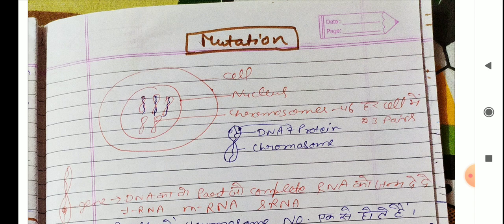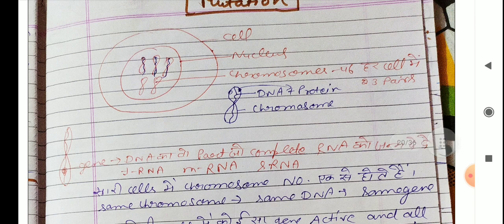If we talk about the human cell in pairs, then 23 pairs are present in the nucleus of the human cell. Total 46, and in the 23 pairs, 22 pairs are autosomes and one pair is the sex chromosome. Inside the chromosome there is a thread-like DNA. The part of the DNA which can make a whole RNA is called a gene.